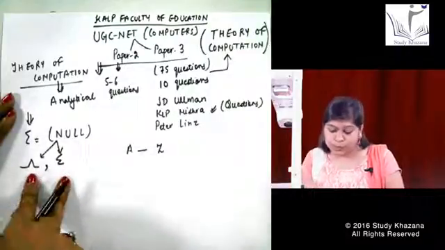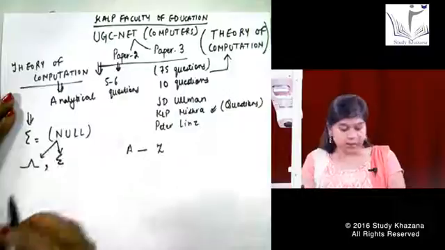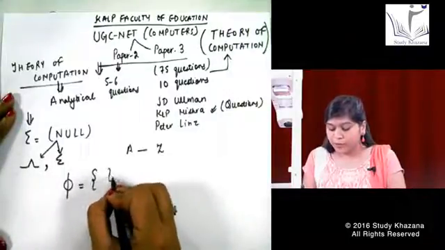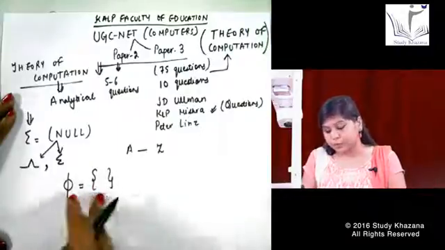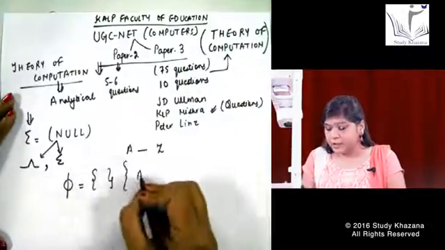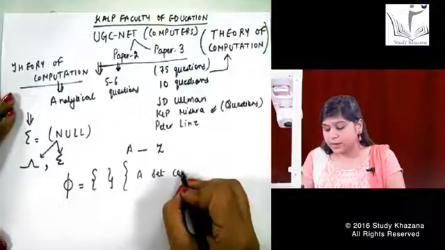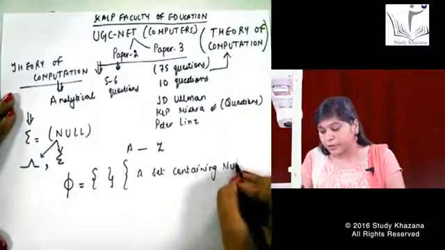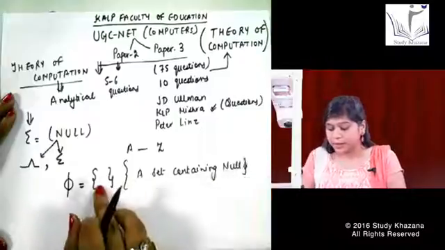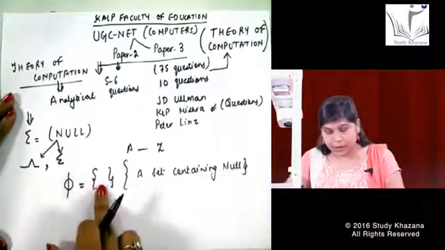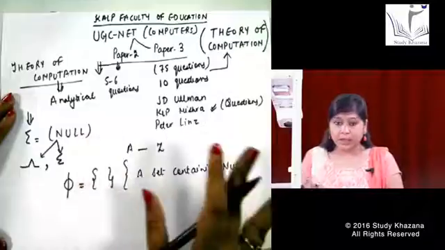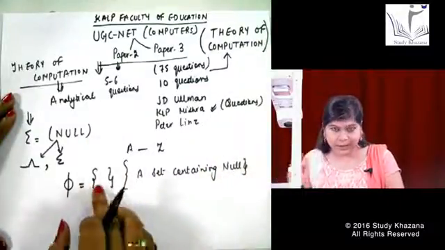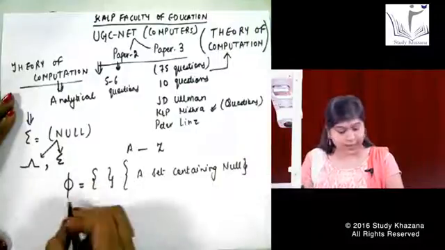So both these symbols are known as the null alphabet, and we can also signify it with the phi sign. We must have heard about this phi sign in sets also. This is a set that contains nothing. Do not get confused about why I have not written the null symbol in this bracket. I have not written it because I am saying this is a set containing nothing. A set containing nothing means a set containing null itself. So that means I have left it blank.